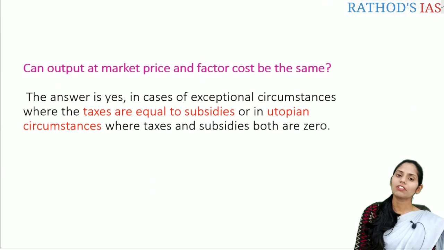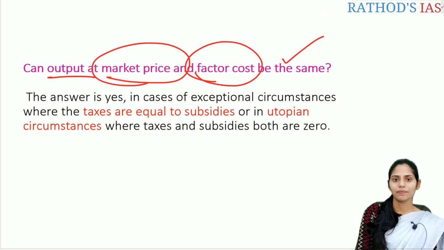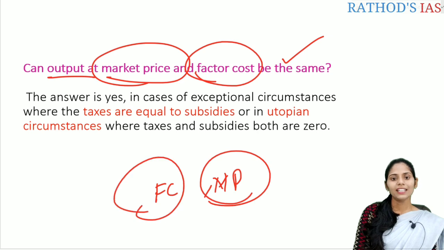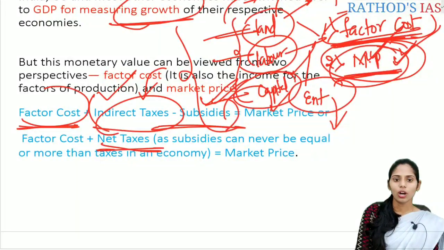So there is another question before you. The question here is, can output at market price and factor cost be the same? I already said that the factor cost and the market price are different, but there are some exceptions. If you see the formula here, factor cost plus indirect taxes minus subsidies is equal to market price.